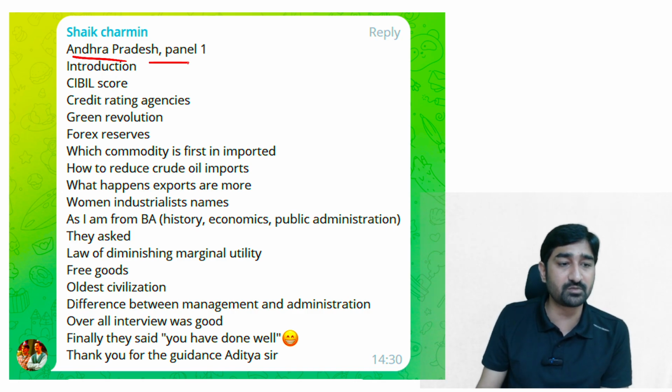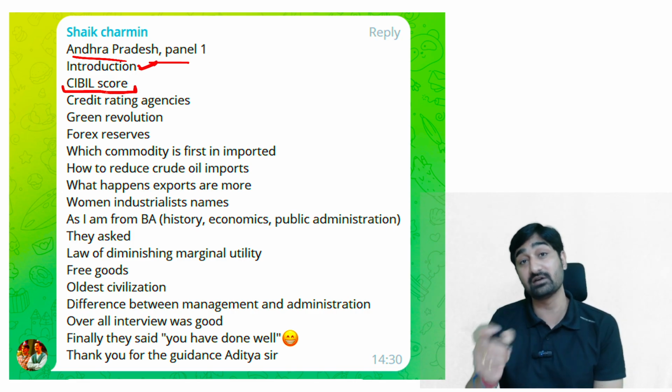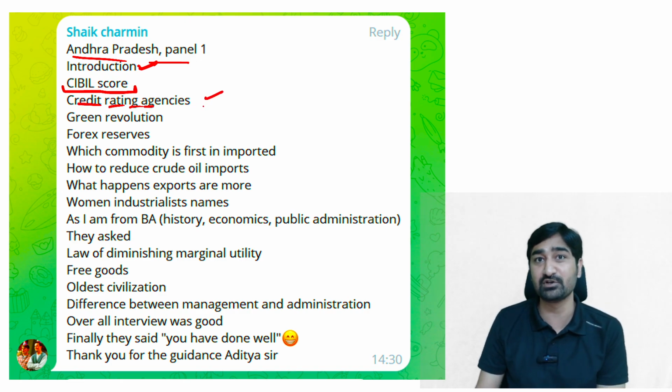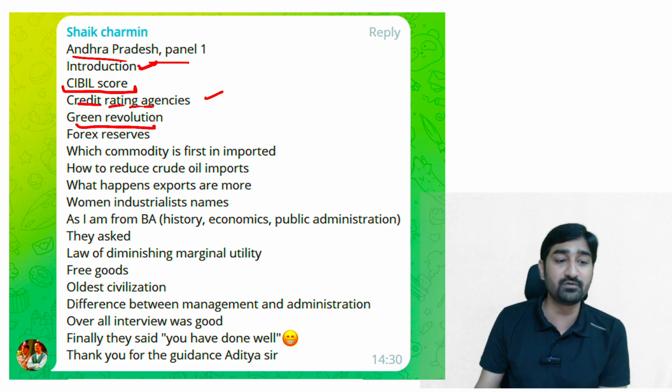Another question from Andhra Pradesh, panel 1 started with introduction. Next question was CIBIL score. CIBIL score is again related to NPA. So CIBIL score, credit rating agency, it is also related to NPA. NPA is going to be an important topic. Then they moved to green revolution. What is green revolution? Who was the father of green revolution? How did green revolution help India to grow in the field of agriculture?